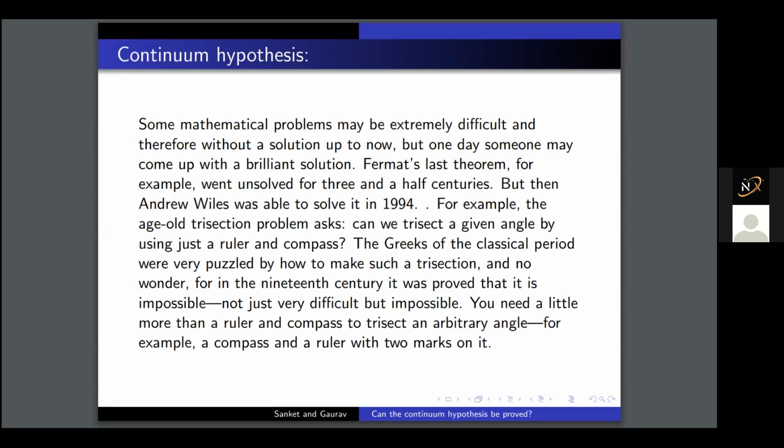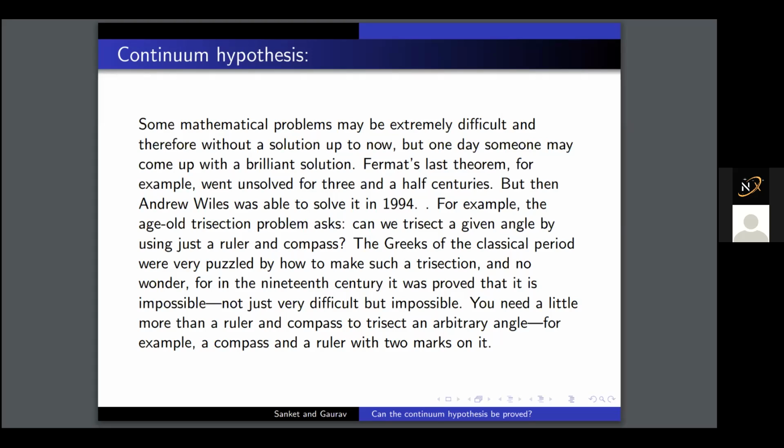For example, the age-old trisection problem, as you might know: can we trisect a given angle by using just a ruler and compass? The Greeks of the classical period were very puzzled by how to make such a trisection, and no wonder, for in the 19th century it was proved that it is impossible, not just very difficult, but impossible to trisect the angle.